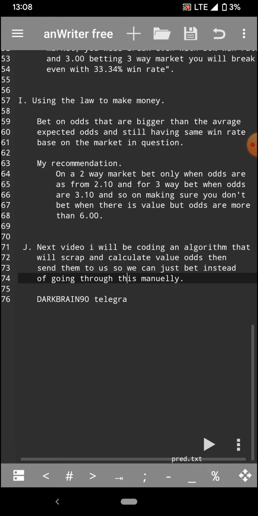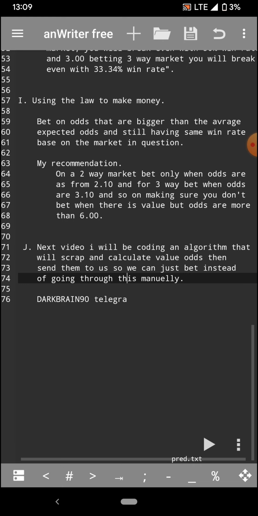Another limitation of this strategy is that because you need to bet on a lot of matches, the bookmakers are always going to let you down. Let's say, for example, you are betting $100 on each and every game, and when they notice that you are betting on value picks, they are going to quickly shut down your account, right? They are going to block you, stop you from betting on their website, and it's really going to be difficult for you to make money. Some other bookmakers which you might use for value betting are Betfair and Matchbook. There are a lot of them out there which you can use, but I'm going to recommend you should use Pinnacle.